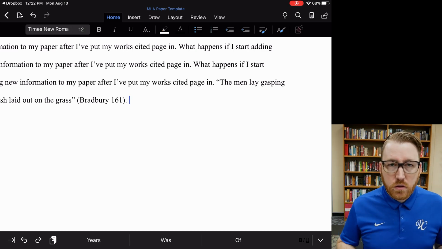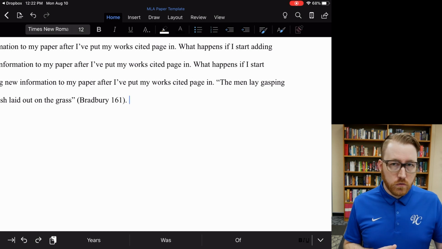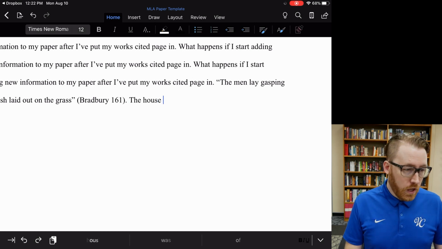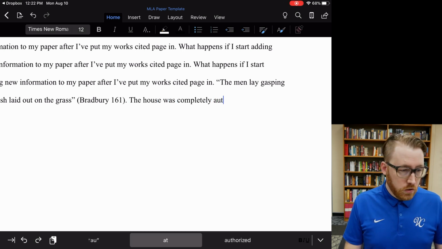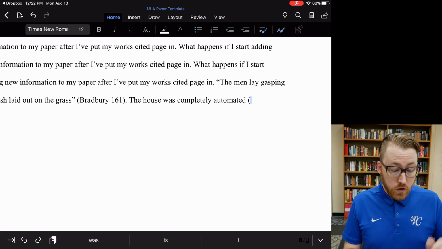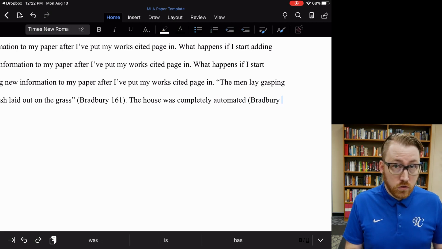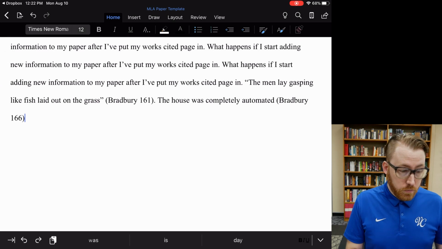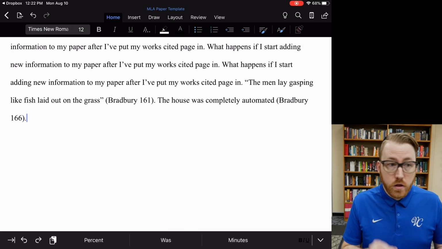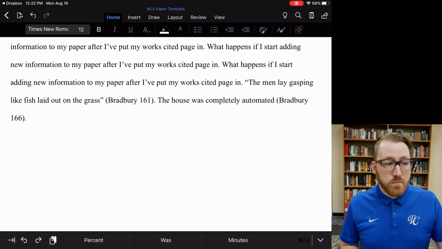Let me summarize the opening page of that short story. The house was completely automated. Parentheses, last name, space, page number, and the parentheses, period. No comma, no P period, no abbreviations, just the last name and the page number.